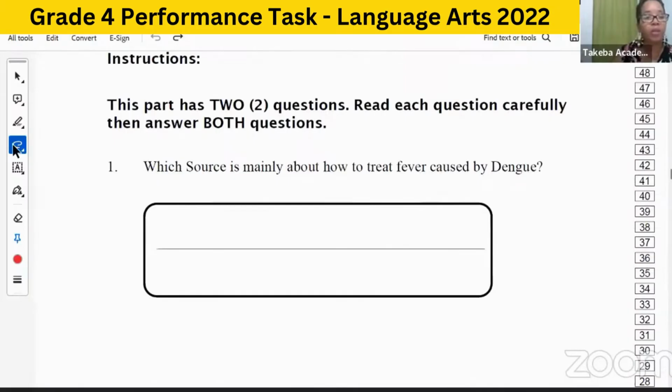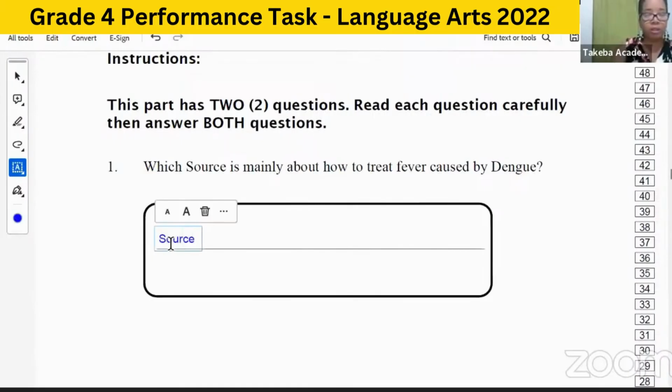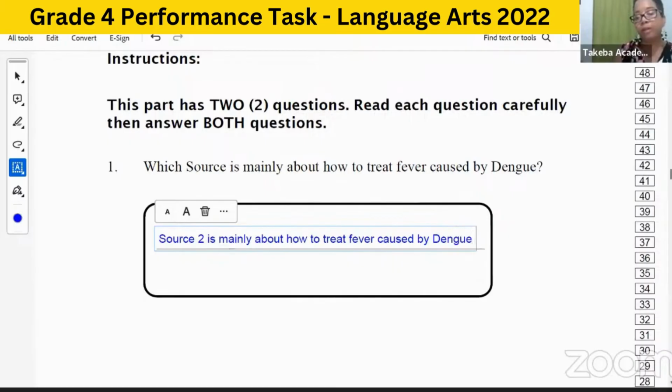So we can write, source 2 is mainly about how to treat fever caused by dengue. So that we would have for our first question.